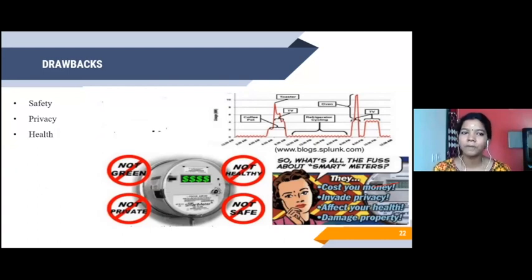Trying to compromise on safety, privacy, and health. Many people are telling that it is not safe, not healthy, not private, not green. But when we look into the manufacturing of the smart meters, it is actually green. All these are the negative points which we get on the smart grid, because people say that when you bring an information infrastructure into my house, it is going to affect us. But that is not the case. It is not so, right?